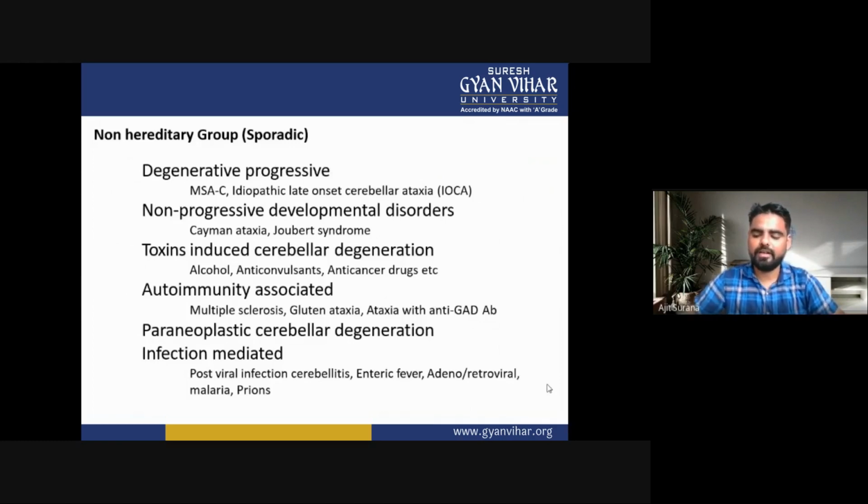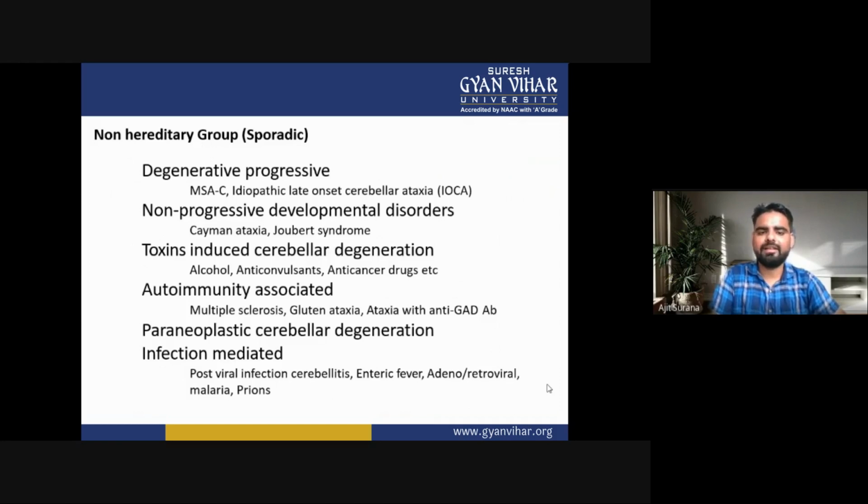Next one is the non-hereditary group or sporadic. In the non-hereditary or sporadic group, there is degenerative progressive. In degenerative progressive, there is MSA-C and idiopathic late onset cerebellar ataxia. Second one is the non-progressive developmental disorders. In non-progressive developmental disorders, there is Cayman ataxia and Joubert syndrome.